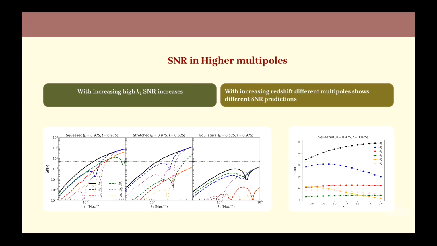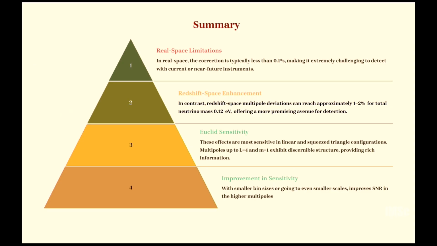Once again, we can also detect this signature in the 4,0 and 4,1 multipoles as well, but that needs access to smaller scales, which our theory doesn't allow, because we would have to go to higher order, loop corrected bispectrum. So in summary, we saw that for neutrino corrected bispectrum multipoles in real space, there is a negligible effect, less than 0.1%.